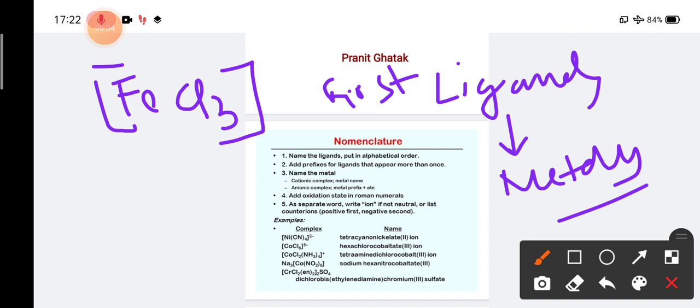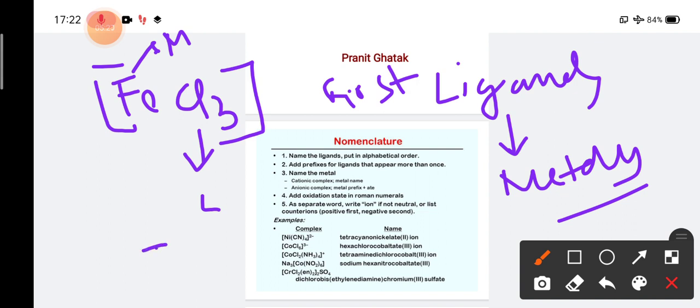So what happened in case of FeCl3? Here we know the metal is iron and chlorine is a ligand. How many ligands are there? There are 3 chlorine ligands, so we have to write it as trichloro.